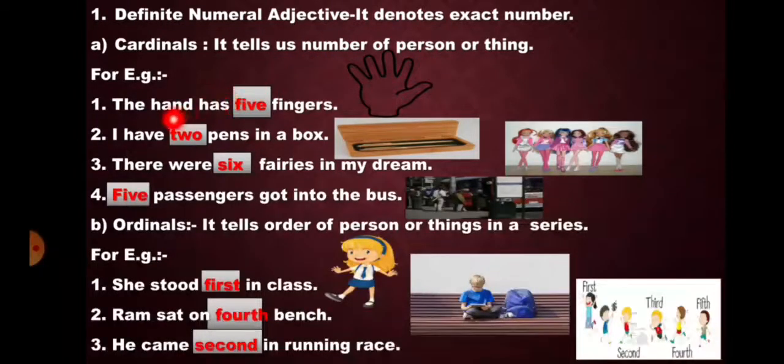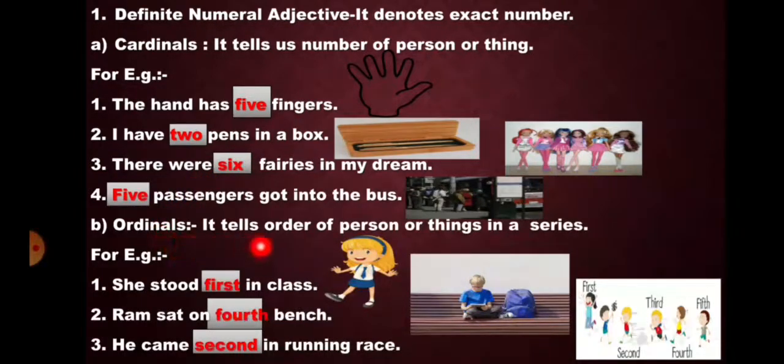For example, the hand has 5 fingers. How many fingers does the hand have? 5. I have 2 pens in a box. How many pens do I have in a box? 2. There were 6 fairies in my dreams. How many fairies were there in my dreams? 6. 5 passengers got into the bus. How many passengers got into the bus? 5. So here 5, 2, 6, 5 tell us the exact number of a person or a thing. So it comes under definite numeral adjective and it is cardinal.